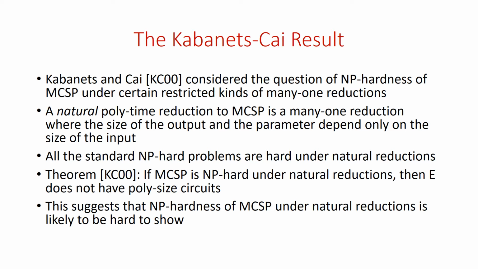And a surprising fact, shown by Kabanets and Cai, is that if the minimum circuit size problem is NP-hard under natural reductions, then a circuit lower bound follows, which is quite far from what we know how to show. It follows that E, the class of languages that are decidable in time 2^O(n), does not have polynomial size circuits. And since it's been a long-standing open problem to show superpolynomial circuit size lower bounds for E, this suggests that NP-hardness of MCSP under natural reductions might also be hard to show.